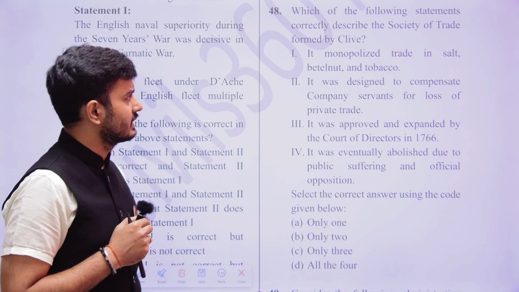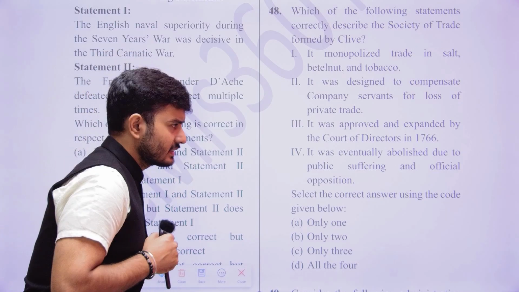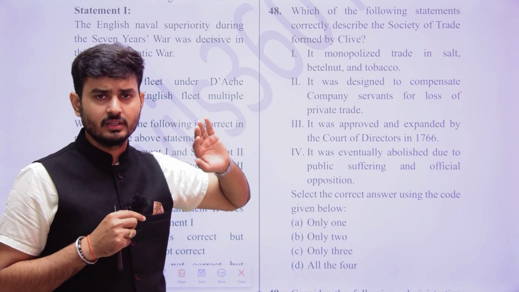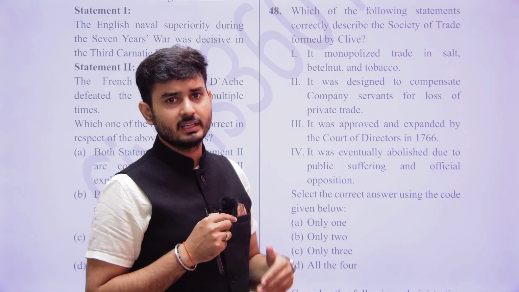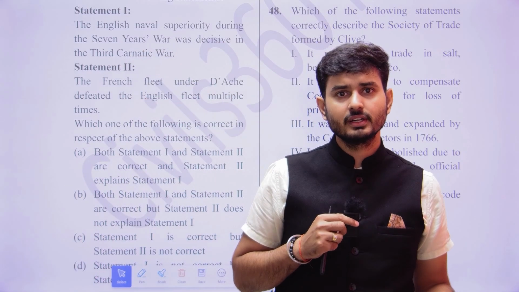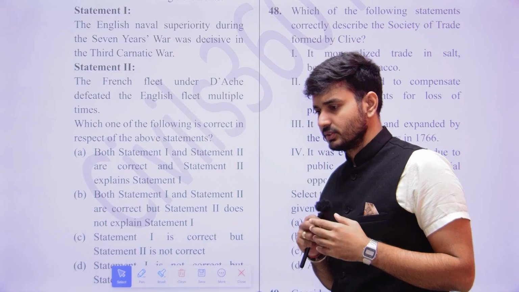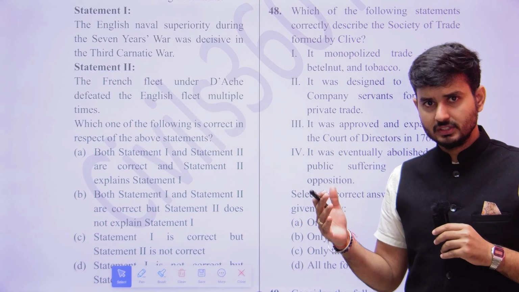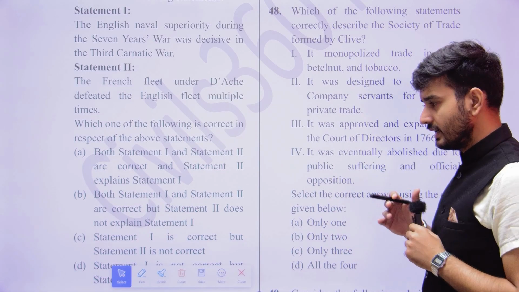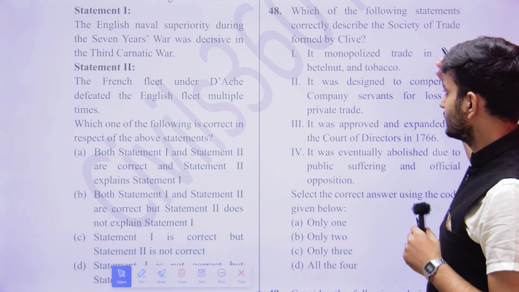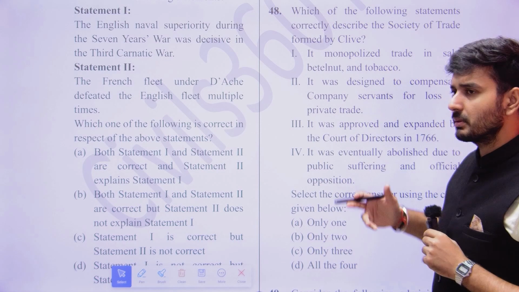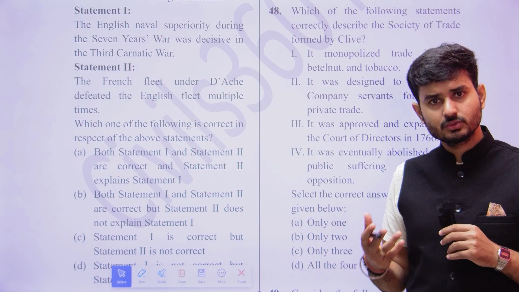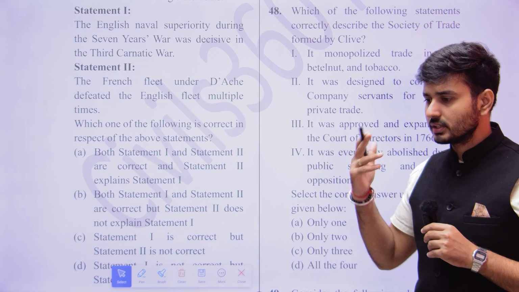Now, what is the generalistic understanding that we can have here? The society of trade, which was formed by Clive, was meant to benefit the Britishers. And if they have to benefit the Britishers, a monopoly in certain plantation products would obviously benefit them. So they would obviously have monopolized betel nut, salt and tobacco. The Britishers were about monopoly. That is the logic we can apply here.